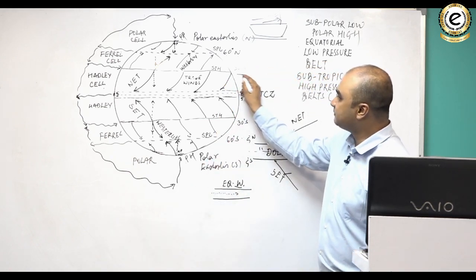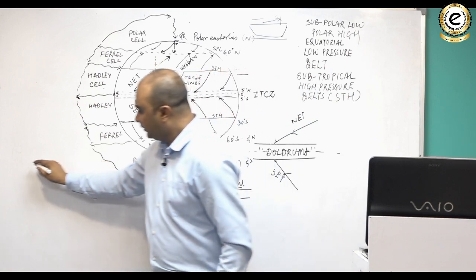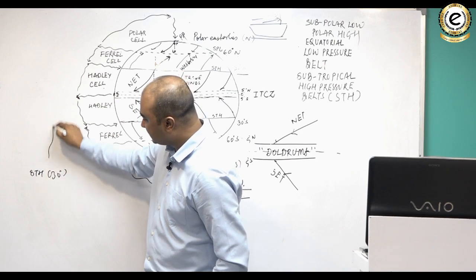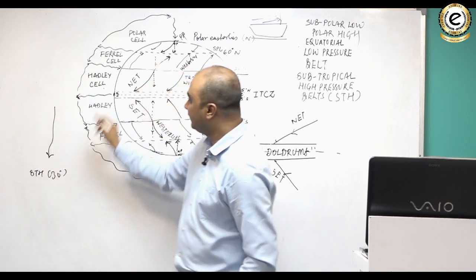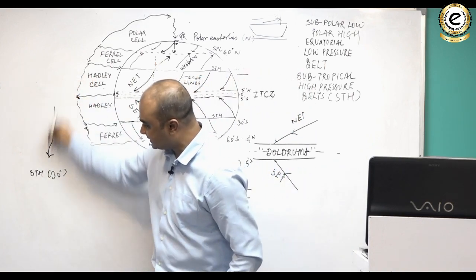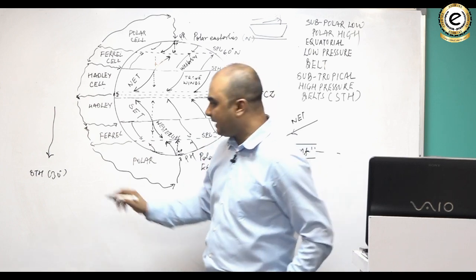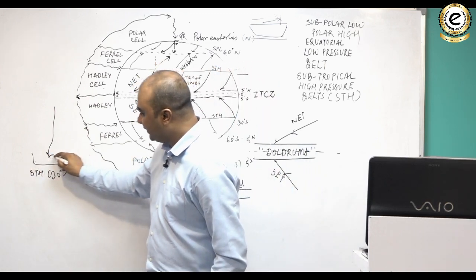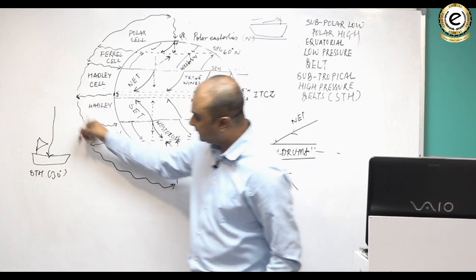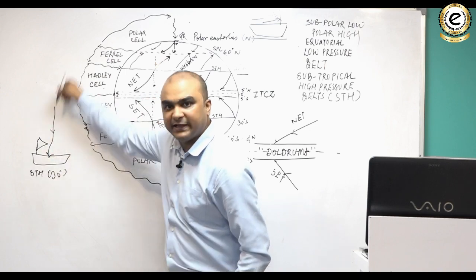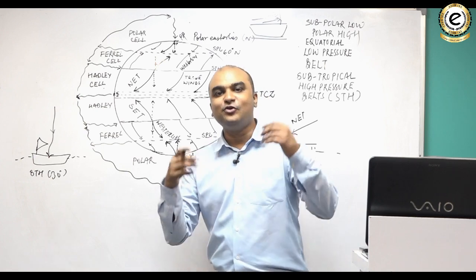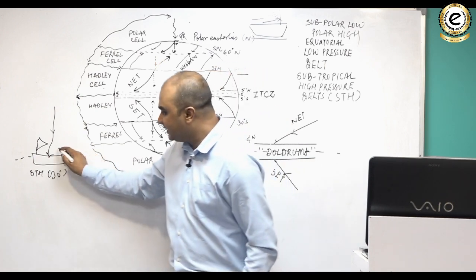Like if you look at the subtropical high pressure belt, suppose this is the subtropical high pressure belt at 30 degree north. Here air is sinking. Why? Here air is sinking, and that's why it's a high pressure area. And you know that in high pressure, air always sinks. So in olden days what would happen is people would travel in ships, and when they came under this subtropical high pressure belt, they would feel a pressure of air over them, because of which their ships would start sinking. So in order to reduce the load of the ships, what people used to do is, in those times